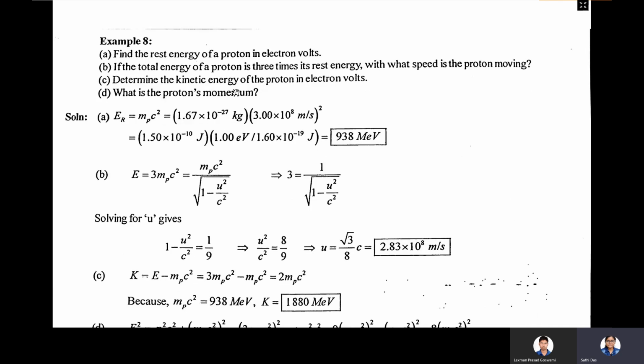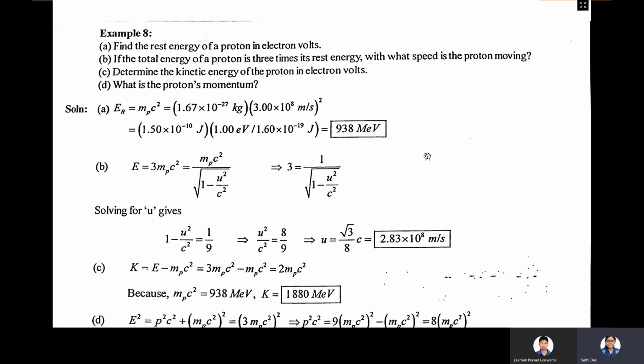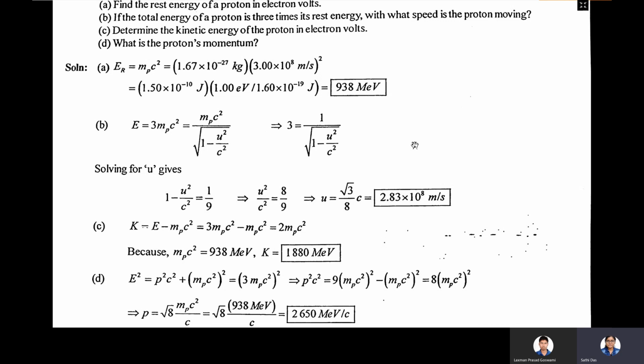Okay. Here this question is, find the rest energy of a proton in electron volt. And if the total energy of a proton is 3 times its rest energy, with what speed is the proton moving? And determine the kinetic energy of the proton in electron volt. What is the proton's momentum? So first of all, the rest energy of the proton, that is E rest or ER equals mp into c square, where mp is the mass of the proton, that is 1.67 into 10 to the power minus 27 kg into c square, that is 3.00 into 10 to the power 8 meter per second whole square. So it will give you 938 MeV.